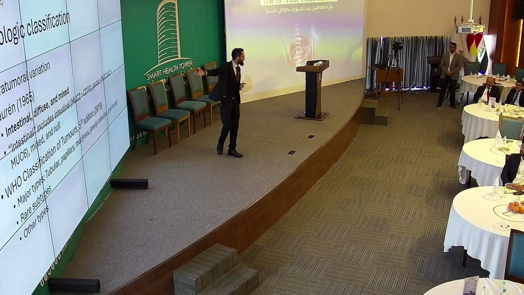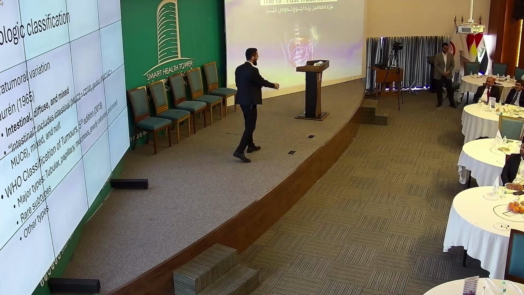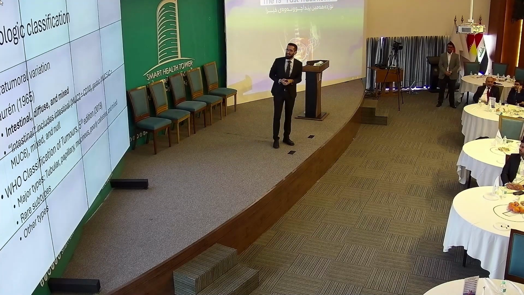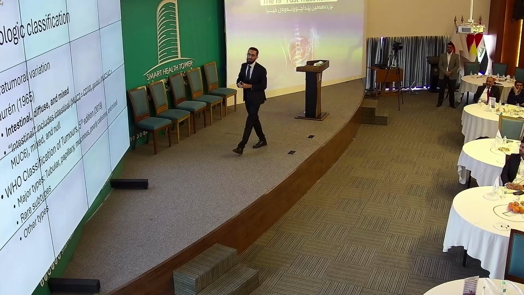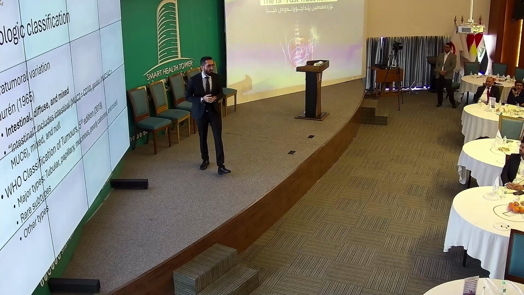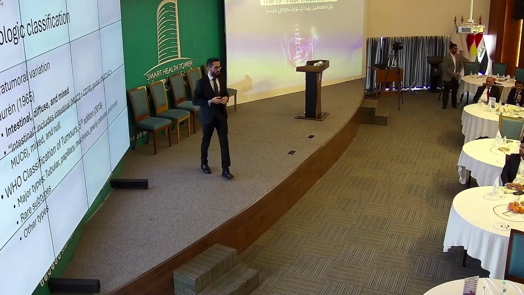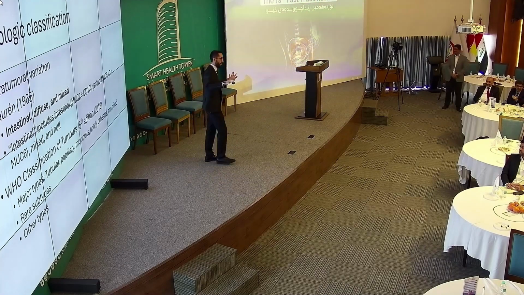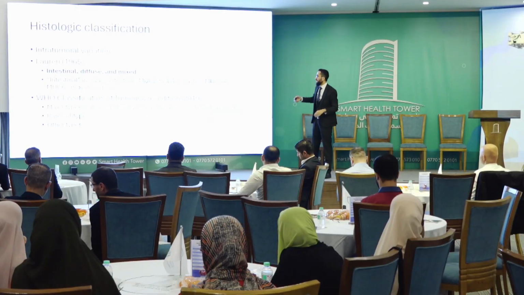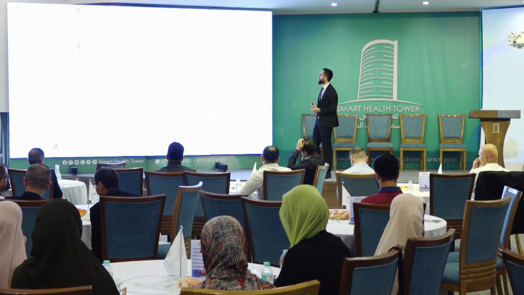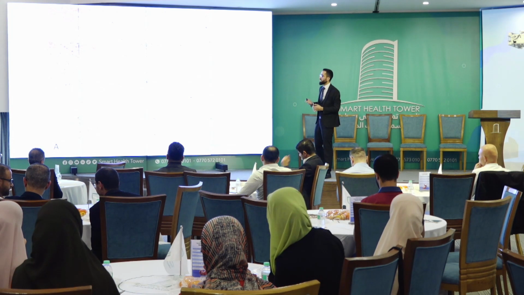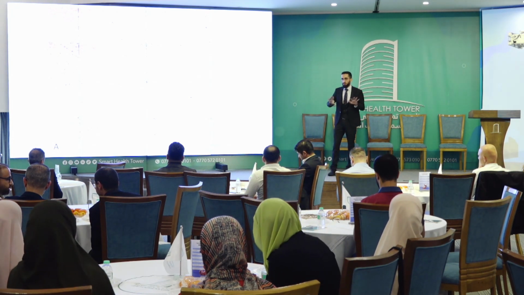And now we come to the meat of the subject. This is the beginning of my talk, which is the histology classification. Now, the most widely used system, which has been around since 1965, is the Lauren classification, which divides it into two main types, the intestinal type and the diffuse type. Why did they make this distinction? Well, because there is a clear difference in the biology and the epidemiology of these two types.